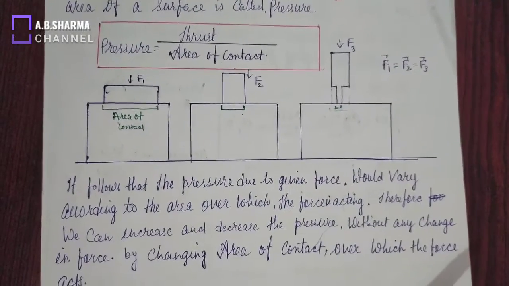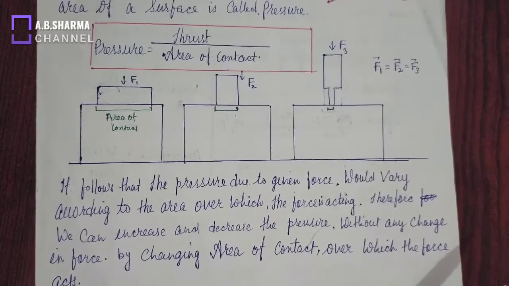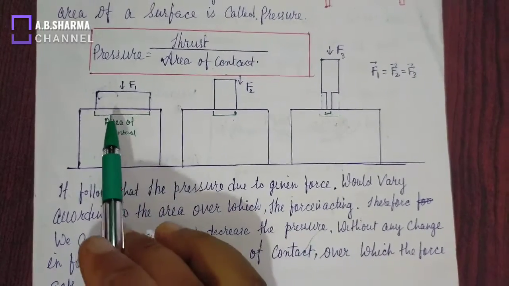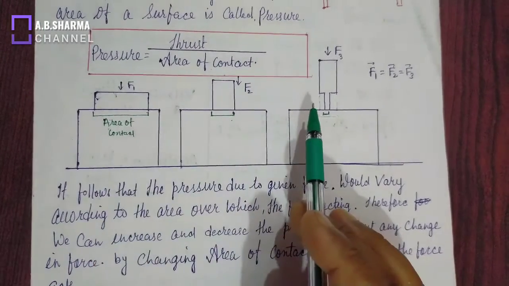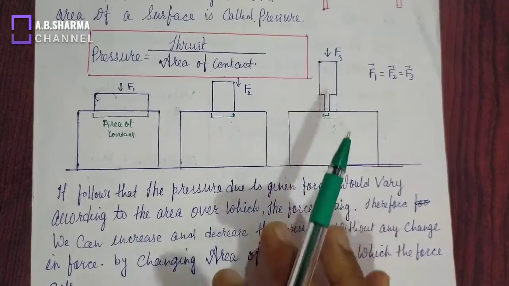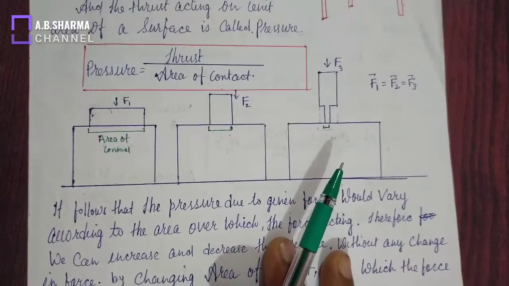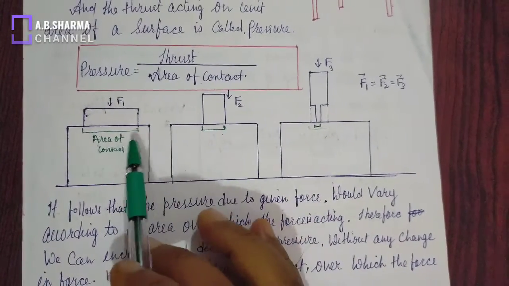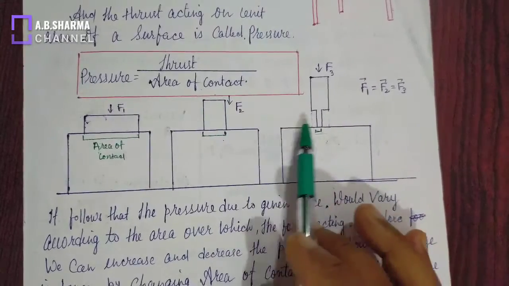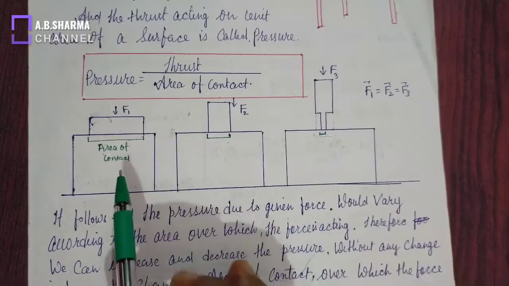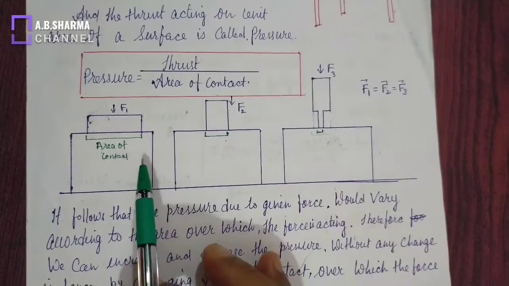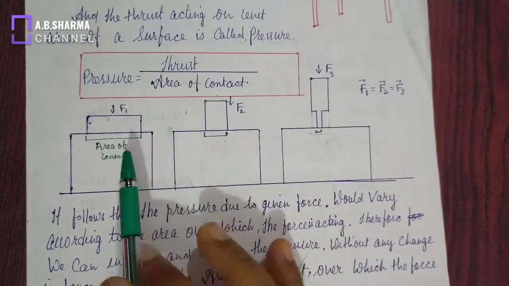Now see, in this picture I have drawn three pictures, and I have taken three different objects, and the weights of the objects are the same. So the force applied by the objects on the wooden blocks is the same.